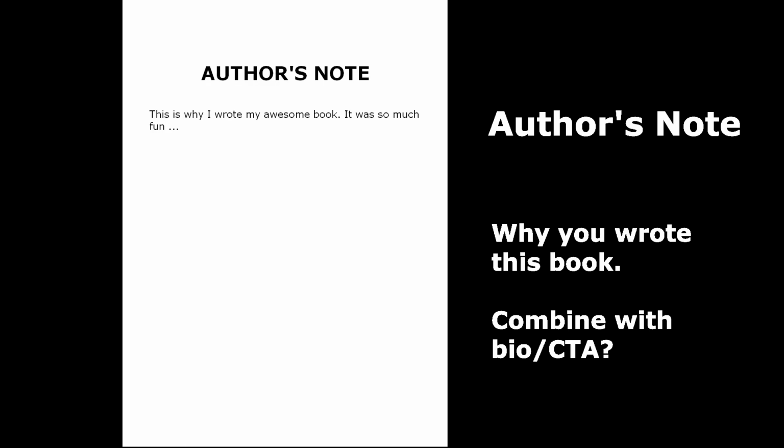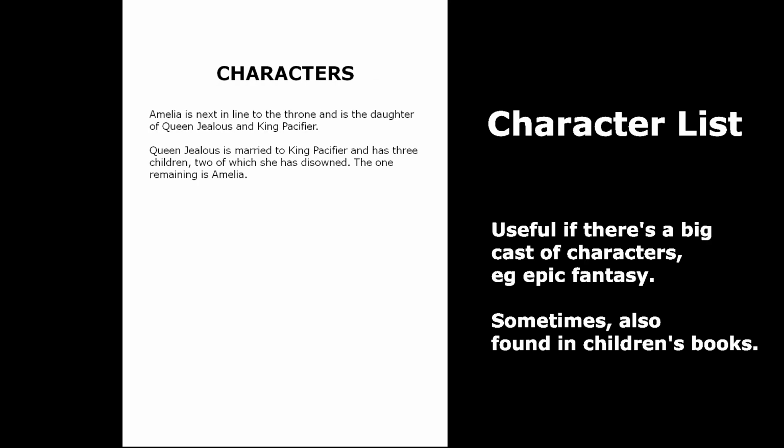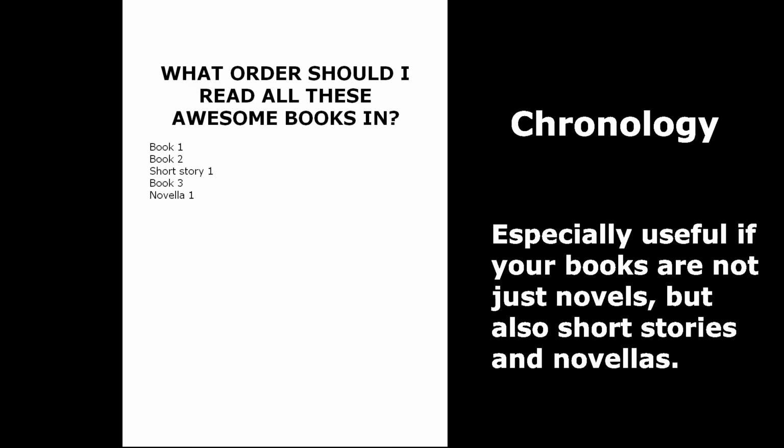Now, onto some fiction-specific items. Sometimes authors include character lists, a list of names with a brief description of their relationship to others. Book chronology is also an option if you're writing a series and want people to read in the correct order.